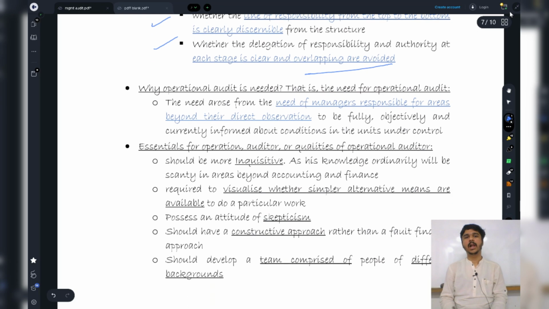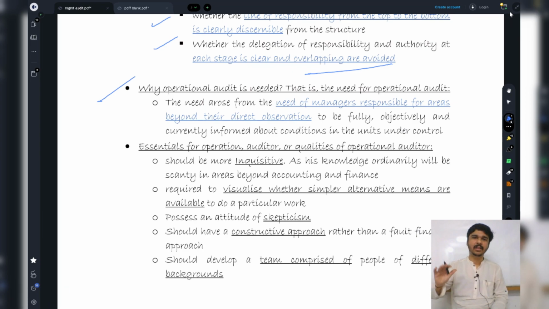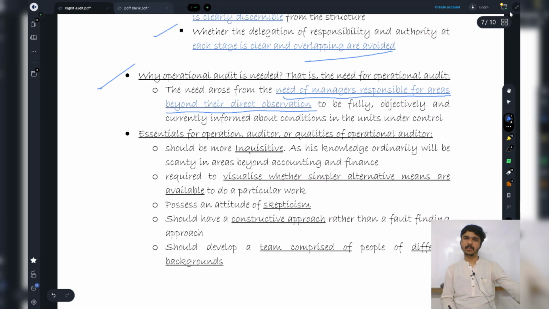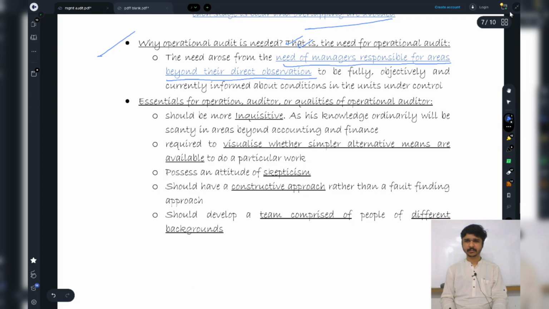Why do we need the operational audit? Obviously, we need it because we need to check whether the bat is in line with the quality that the players are expecting or not. That is the need of managers responsible for areas beyond their direct observation. See, batsmen are not going to go and check how the bat is being produced, but they have certain expectations. If they don't get the bat of the quality that they need, it's not going to be of any use. So that's why we need operational audit.